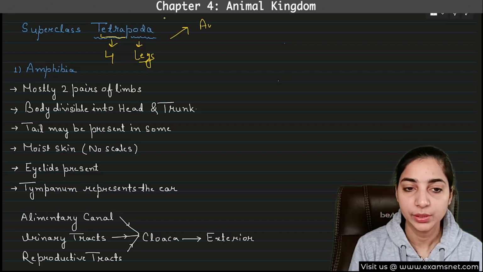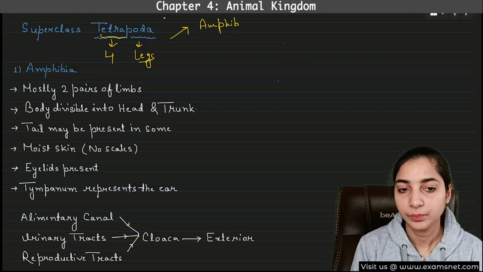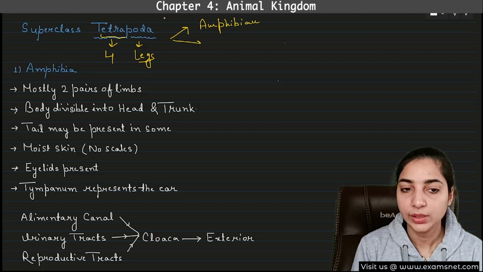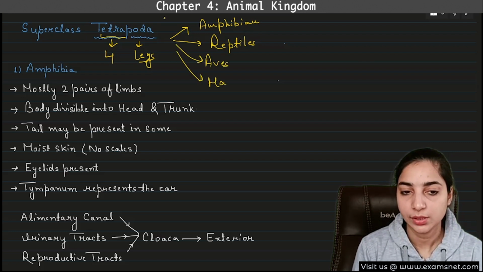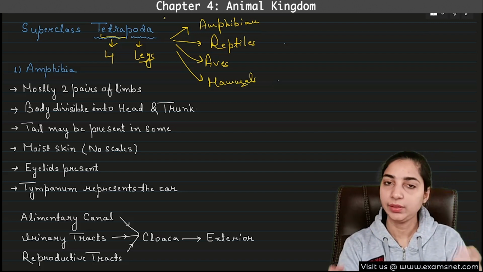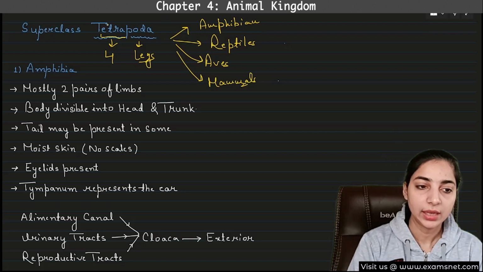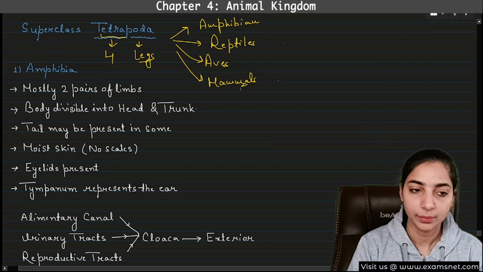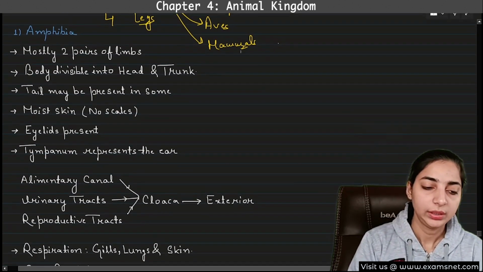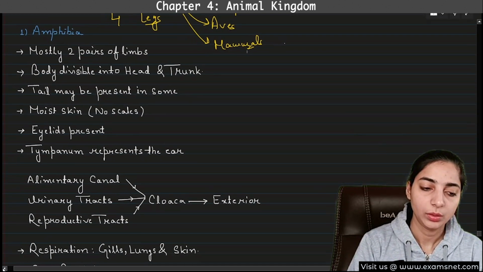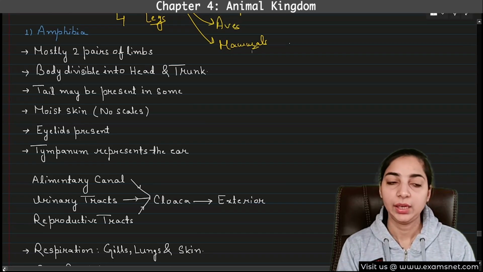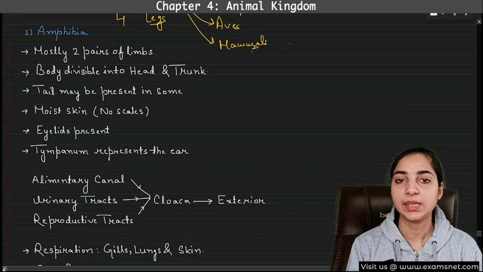First one is amphibians, amphibia. Then second one is reptile or reptilia. Third one is aves or birds. And the fourth one is mammals. So these are the 4 classes under the superclass Tetrapoda that we have to discuss now. So let's start with the first class, that is amphibia. So these are very simple. Okay, we often see these animals in our daily lives. Okay, amphibia, the best example is frog.